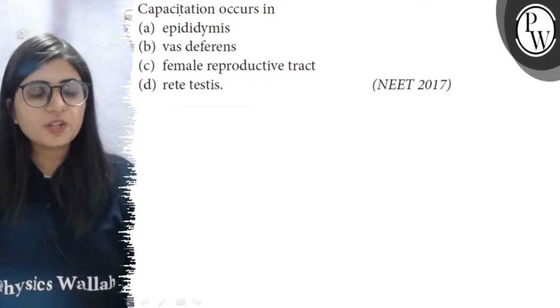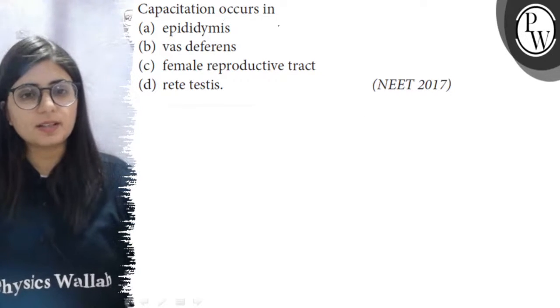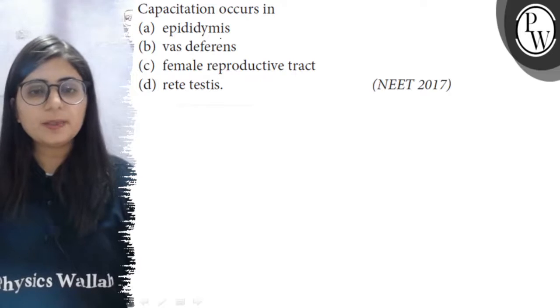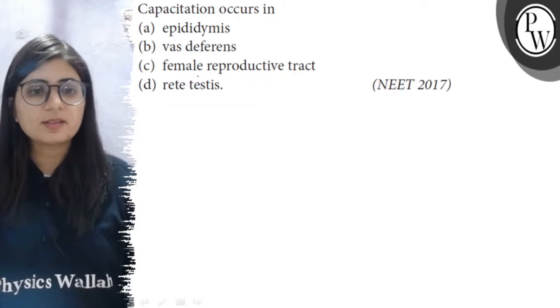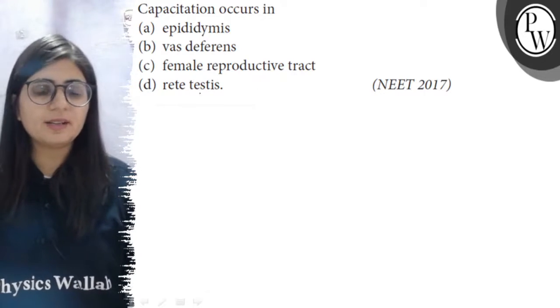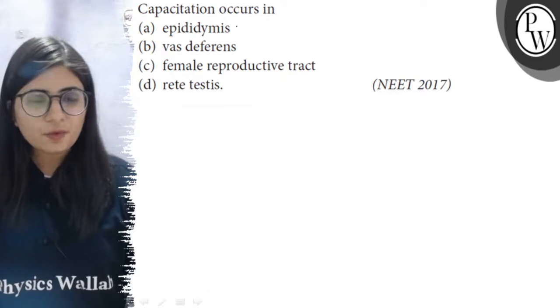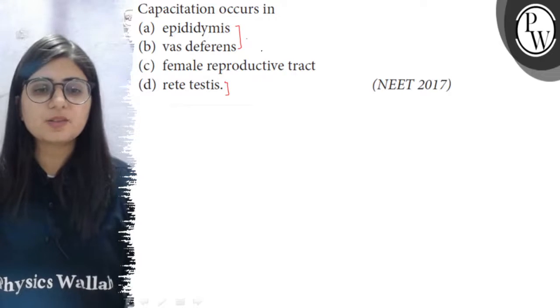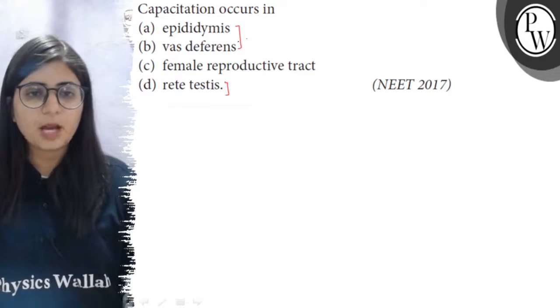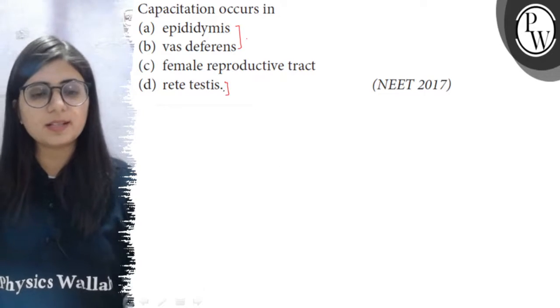Hello everyone, the question is: capacitation occurs in. The options are A. Epididymis, B. Vas deferens, C. Female reproductive tract, and D. Rete testis. So first of all, options A, B and D are parts of the male reproductive system: epididymis, vas deferens and rete testis.